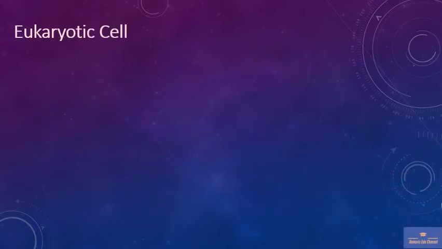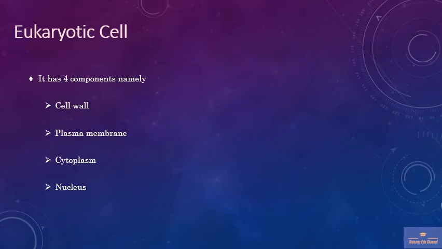Now we talk about a eukaryotic cell. The eukaryotic cell consists of mainly four components, namely the cell wall, the plasma membrane, cytoplasm, and the nucleus. The eukaryotic cell may be a plant cell or an animal cell. In animal cells, the cell wall is absent, whereas in plant cells, the cell wall is present.